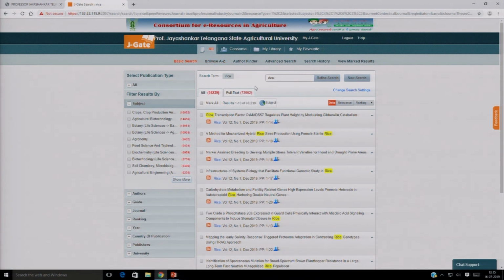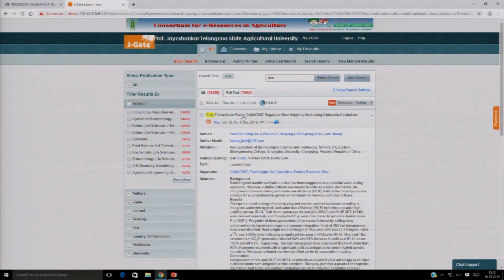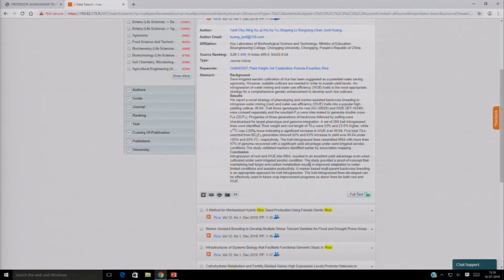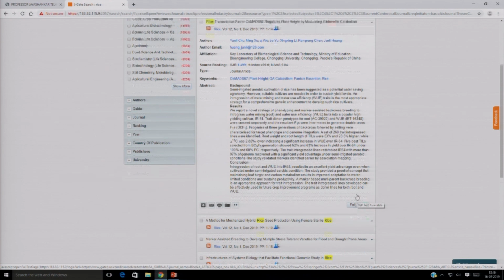If you click here, we will get different information about the article, like the author's name, email, and also the source ranking. We can see the SJR ranking, the H index, and the NOS rating also. We can get the type of article, keywords and abstract, and you can click Open Text to get the full text of the article.